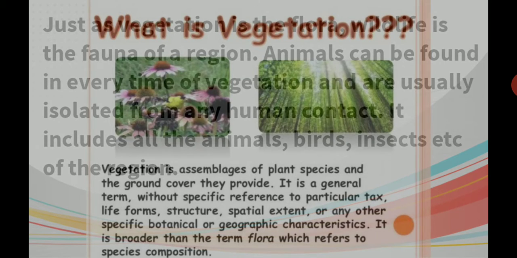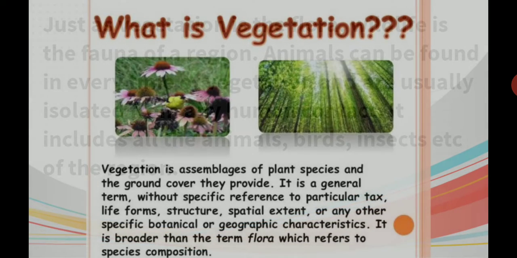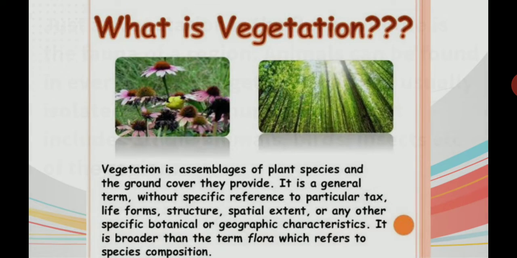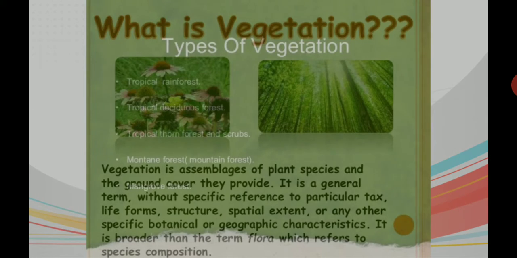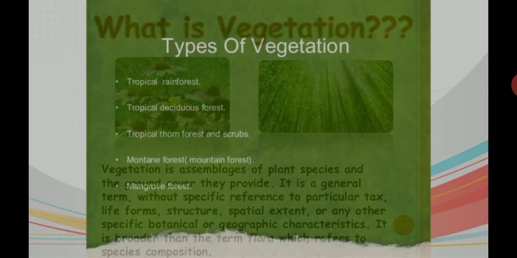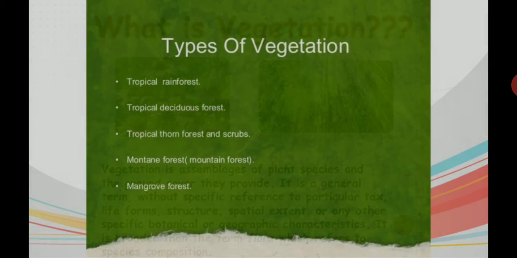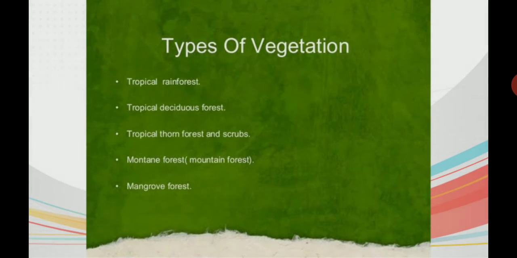So let us talk about vegetation. What is vegetation? Vegetation is an assemblage of plant species and the ground cover they provide. It is a general term without specific reference to particular taxa. Now let us see the types of vegetation: tropical rainforest, tropical deciduous forest, tropical thorn forest, mountain forest and mangrove forest.